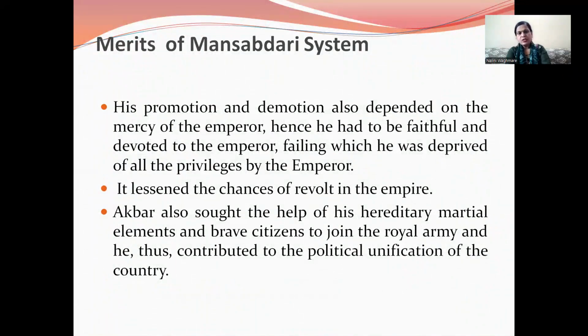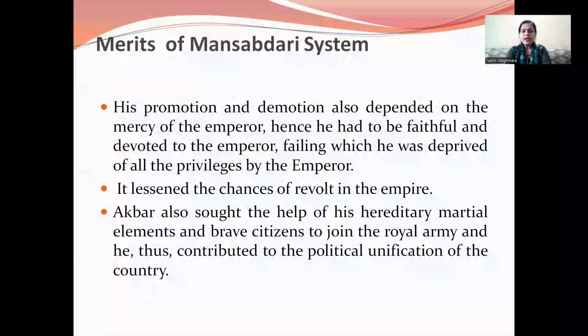His promotion and demotion also depended on the mercy of the emperor. Hence, he had to be faithful and devoted to the emperor, failing which he was deprived of all privileges by the emperor. It lessened the chances of revolt in the empire.